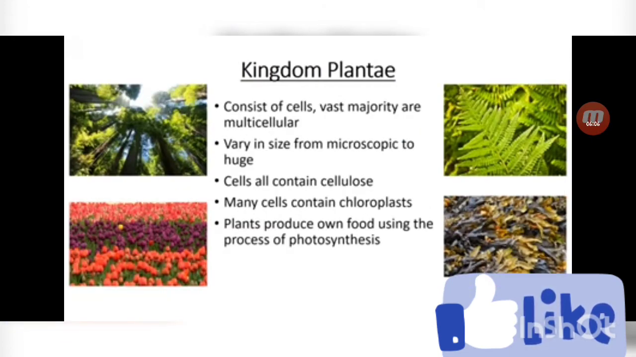Kingdom Plantae. It consists of cells. The vast majority are multicellular organisms. They vary in size from microscopic to huge. As you all know, plants are macroscopic, and the cell walls are made up of cellulose. Many cells contain chloroplast, and that is why they are green in color. Plants produce their own food using the process known as photosynthesis.